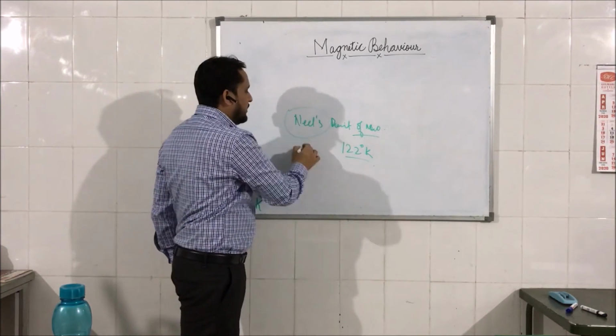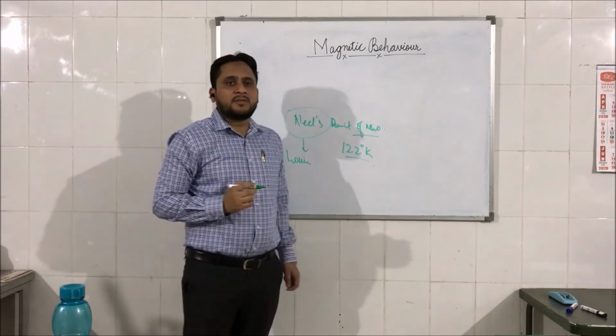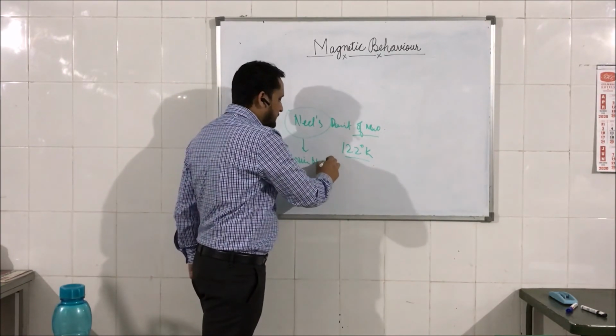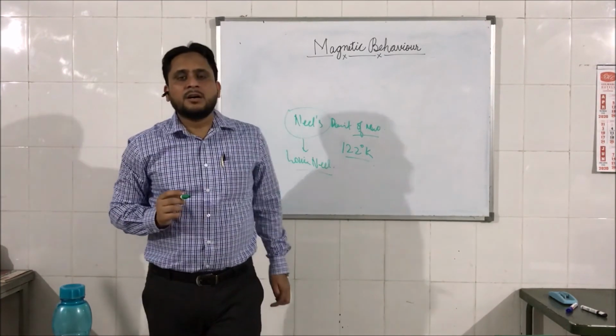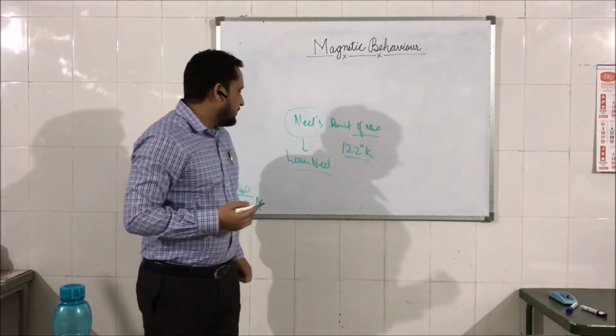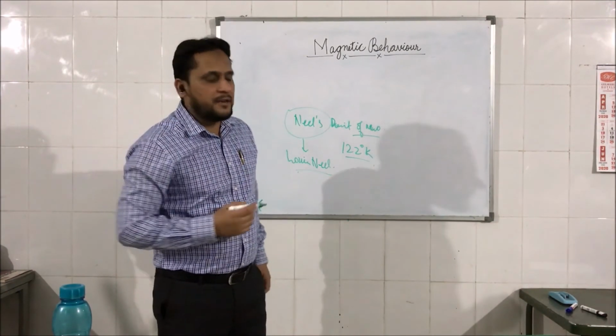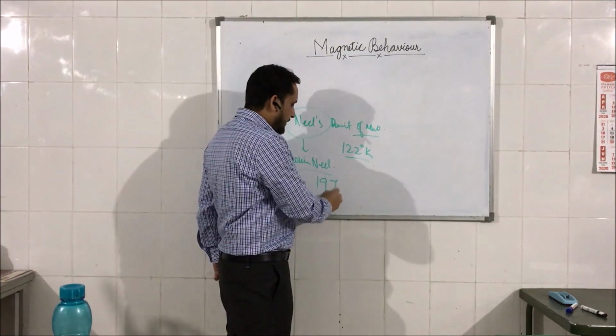And this Néel point is named after a scientist, Louis Néel, who discovered this phenomenon in antiferromagnetic materials. Louis Néel got the Nobel Prize in physics for this in 1970.